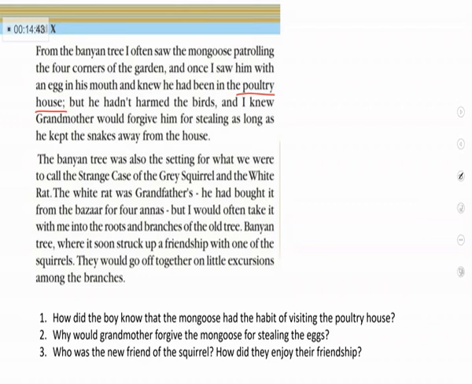The banyan tree was also the setting for what we were to call the strange case of the grey squirrel and the white rat. Do you understand what is a grey squirrel and a white rat? Okay? So, we already heard the story of the banyan tree. Another story also happened here.